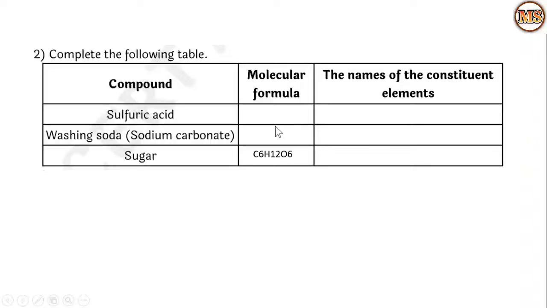Sulfuric acid, its formula, see what we know, H2SO4. So it shows H, S and O. So the names of the constituents are H means hydrogen, S that is sulfur and O oxygen.